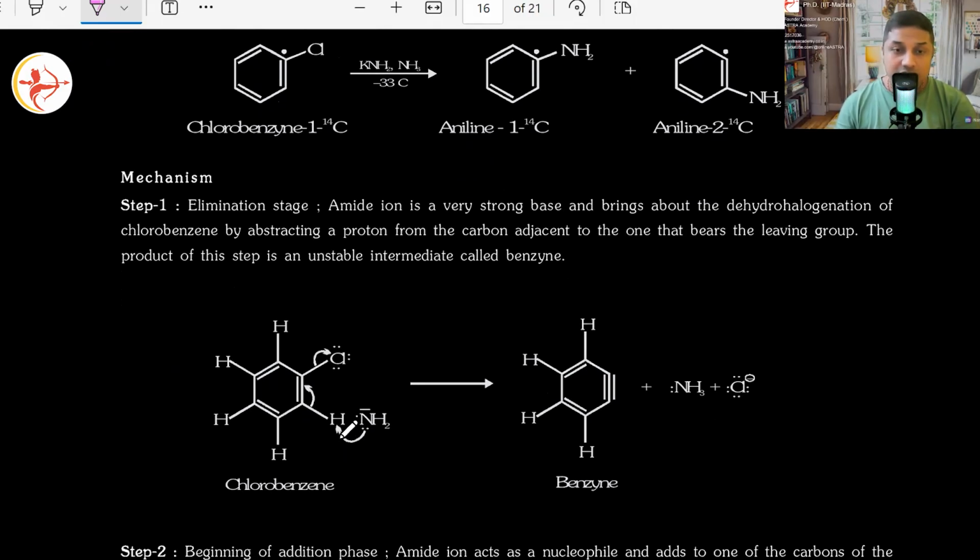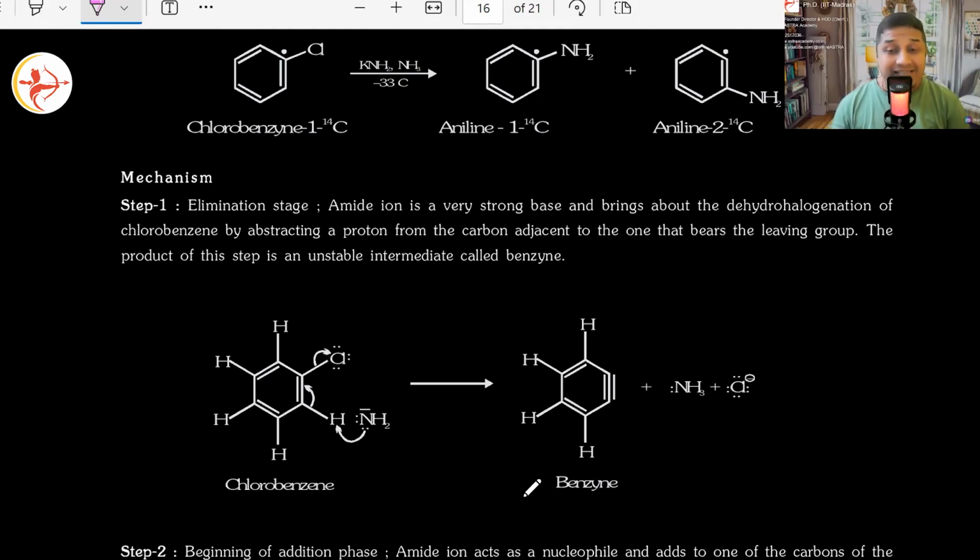What will happen? The amide ion will come closer. What will it do? It will snatch away H plus. The electrons of the hydrogen bond will be utilized to form a triple bond here. Now you know this is very unstable. That's why benzynes are reactive in nature. All the unstable fellows, whether electrophiles, nucleophiles, free radicals, carbenes, benzynes, nitrenes, are reactive because they are unstable, and among all of them, the free radical is the most. You know that already. So this is how benzyne formation happened.